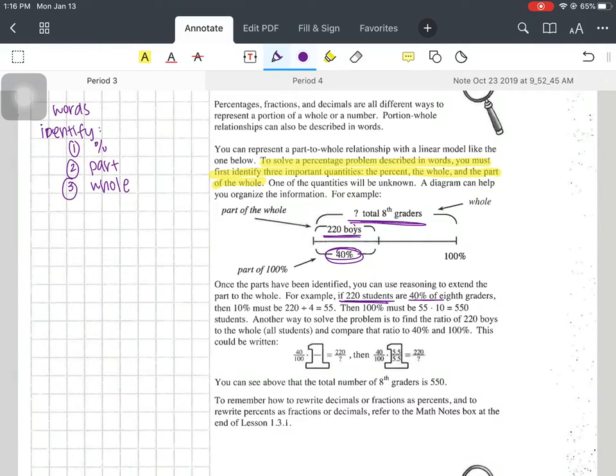220 students are 40% of the 8th graders, then, right, so we're going to make a table here. 40% of the students are 220. Right, so 220 students would be the boys, and that's the 40%. Our goal is to find the 100%, right? So how many students do we have total out of one, like the whole thing?